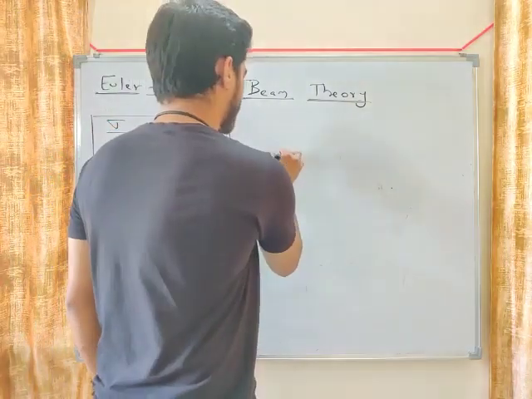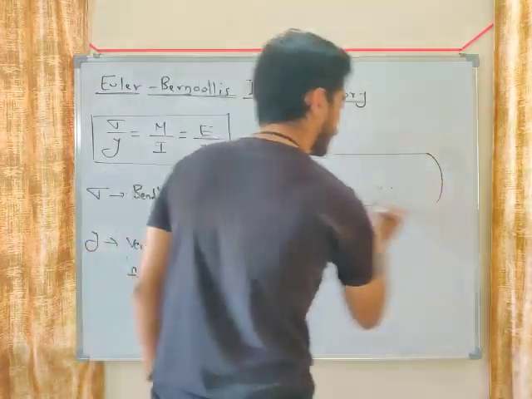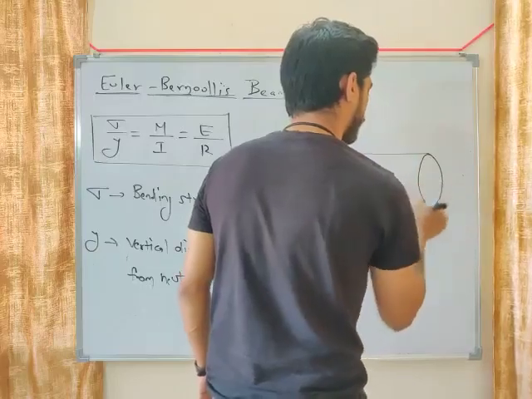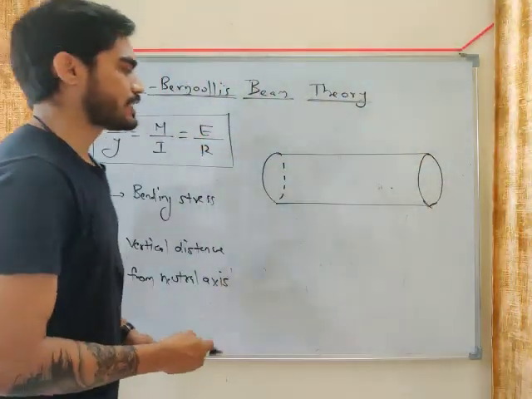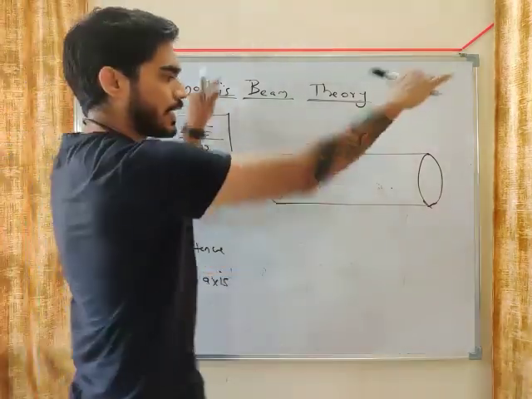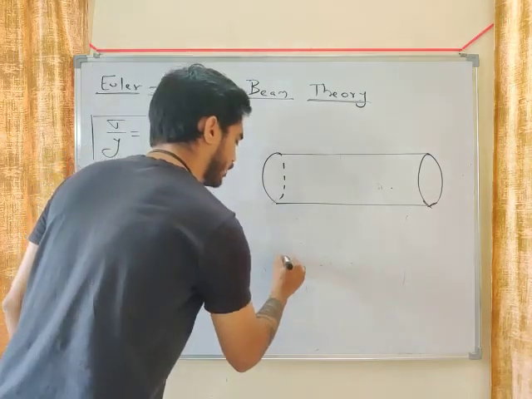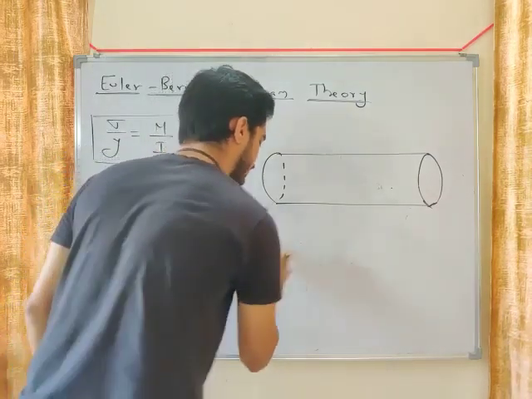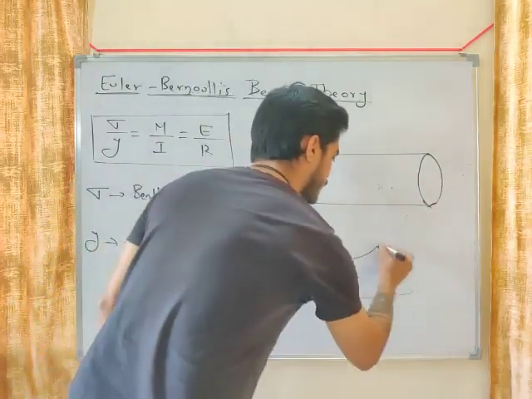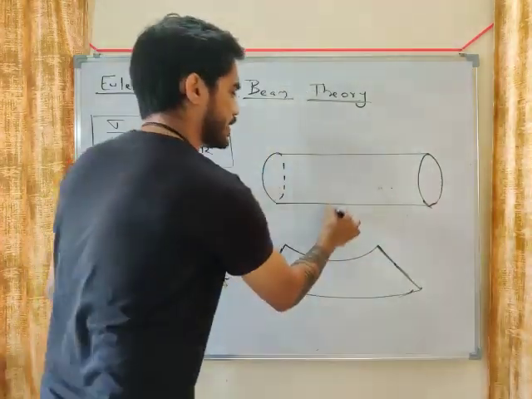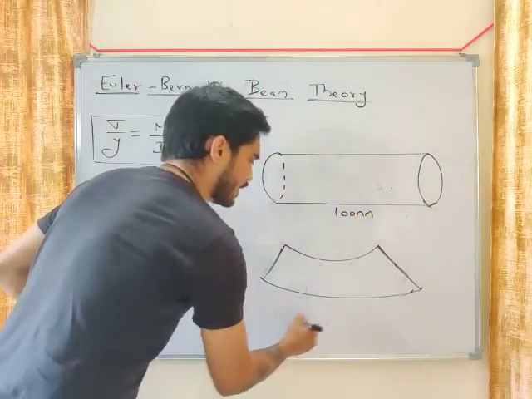Let's say we have a circular beam. Now in case of circular beam, what happens? If the beam bends, top layer and bottom layer both will deform. Let's say after bending, it is deformed like this. Let's say initially the length was 100 mm. After bending, what happened?